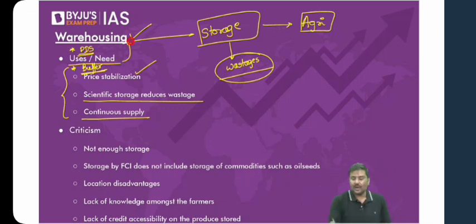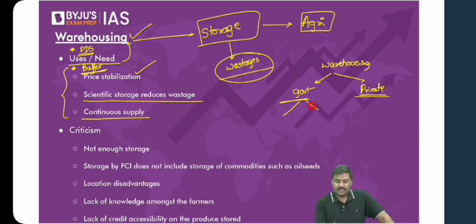Now, in case of India, warehousing capacity is developed by the government and also by the private sector. When I say government, it is developed by the state government as well as the central government.